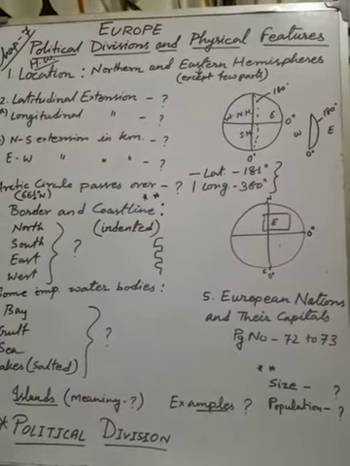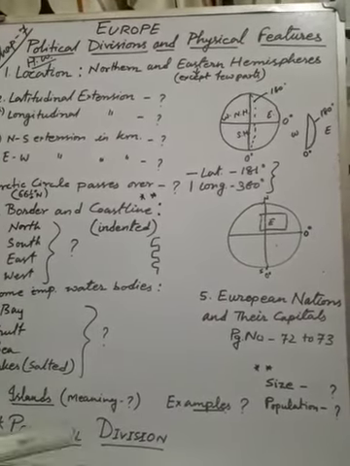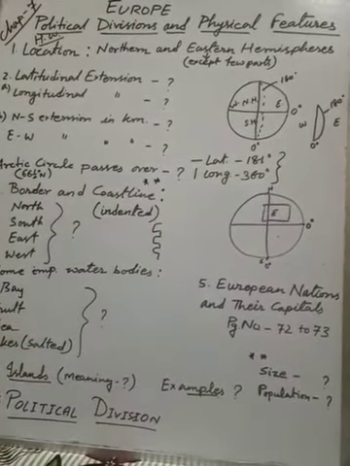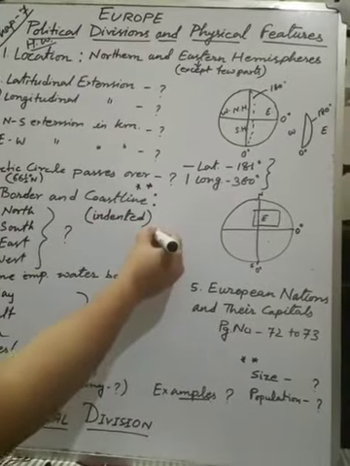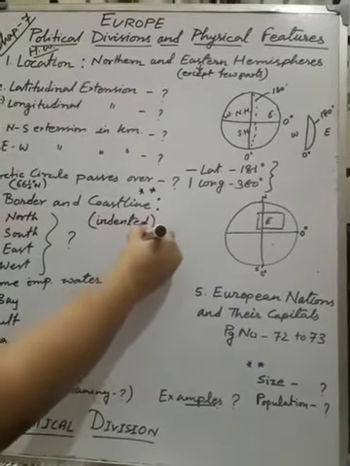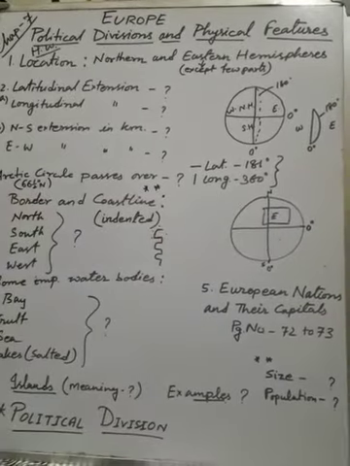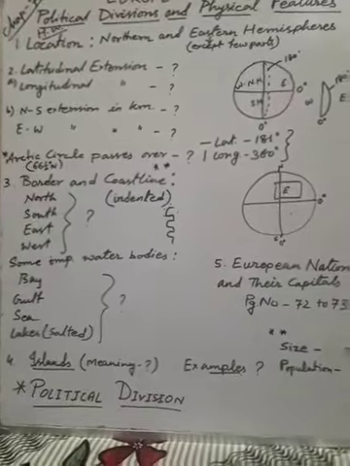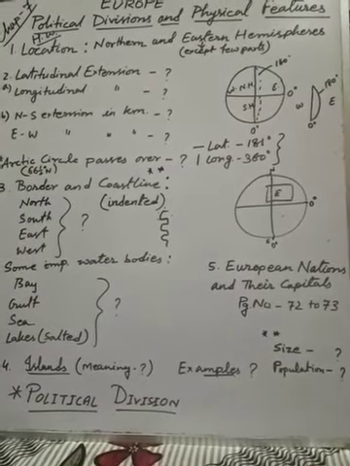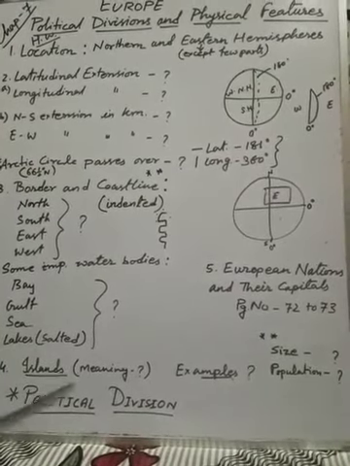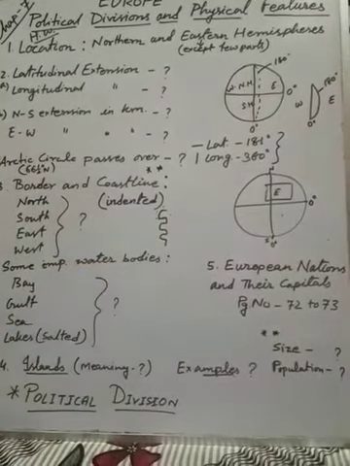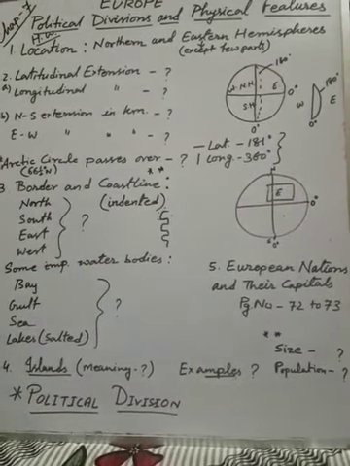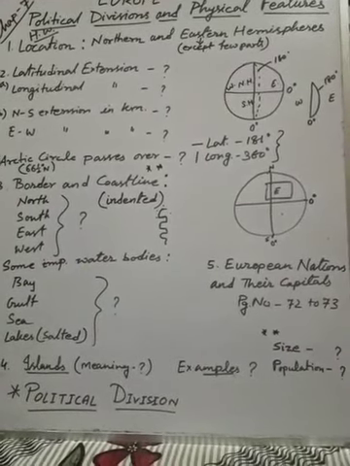This kind of shape actually forms one type of landform, that is called a peninsula. If we talk about this land, it is one of the peninsulas. These 3 sides water, one side land. That's why the Europe continent is famously known as the peninsula of peninsulas. I repeat, it is called peninsula of peninsulas because Europe itself is a peninsula, and due to the shape of this kind of coastline, many peninsulas form here.